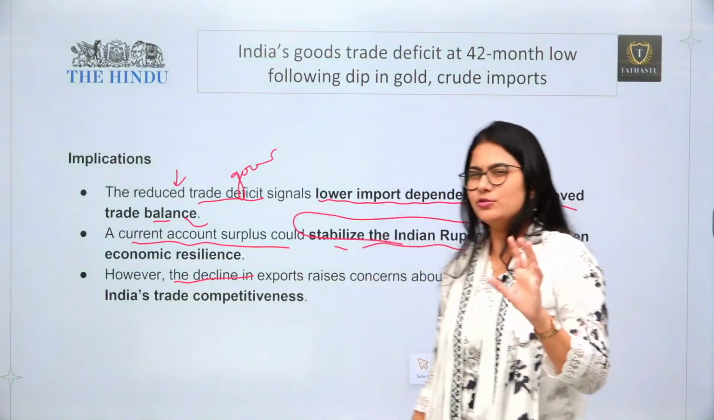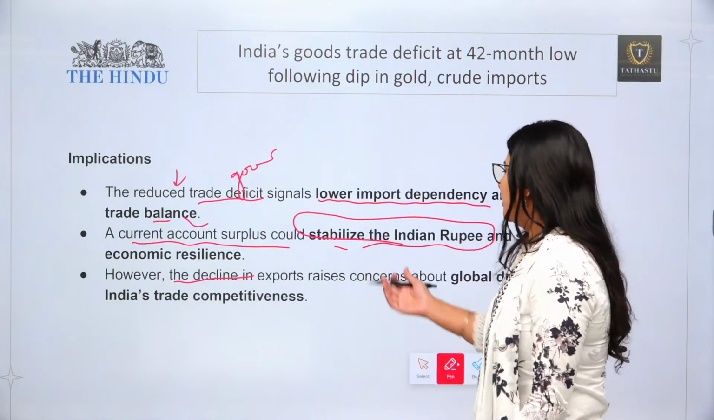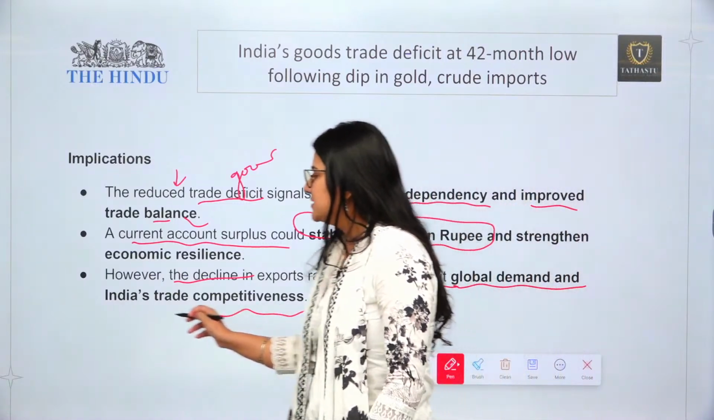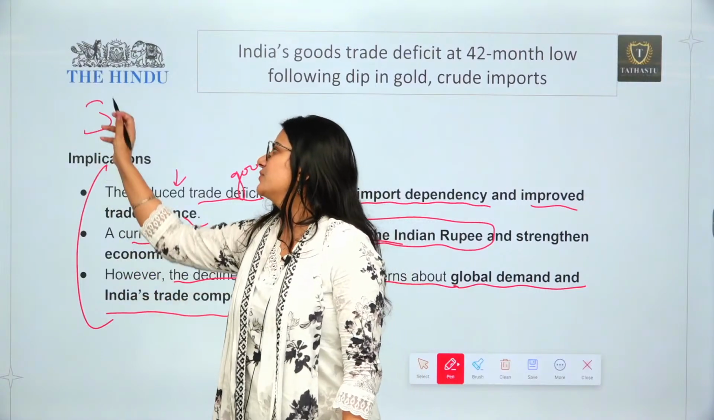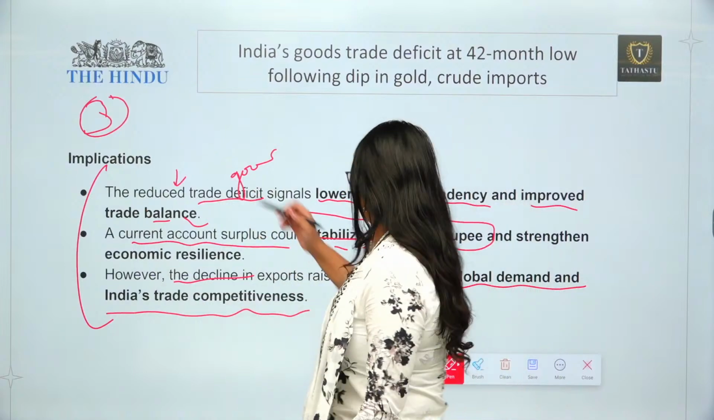Third thing, because imports have also declined, that is not a good thing. That is not something which we desire. We want to improve our exports. So it can create concerns about global demand and India's trade competitiveness. So these are the implications of the three facts which were given in your news. Okay, right.